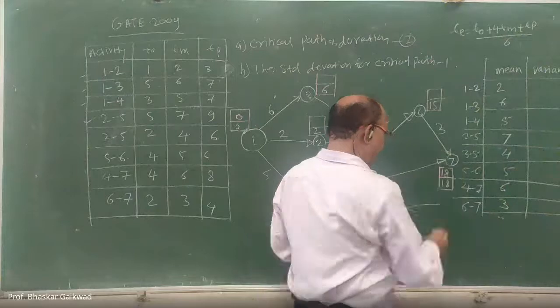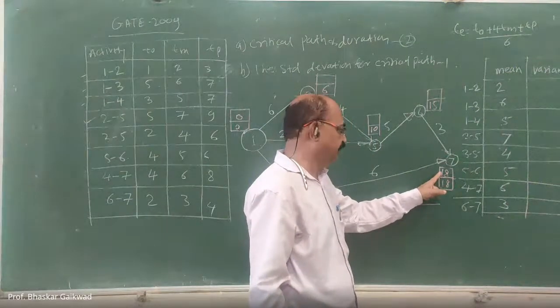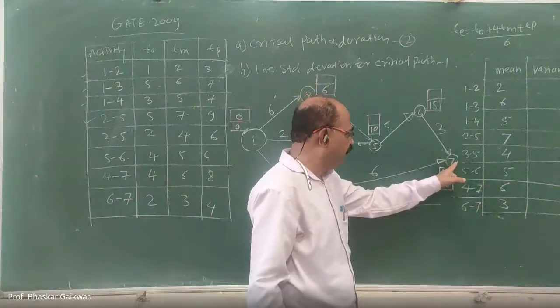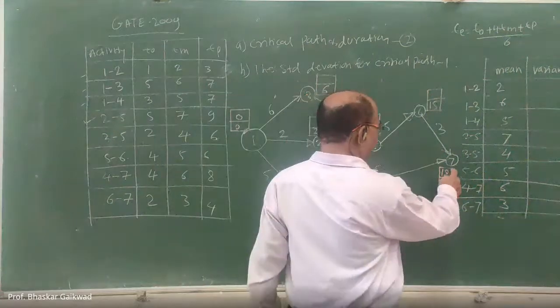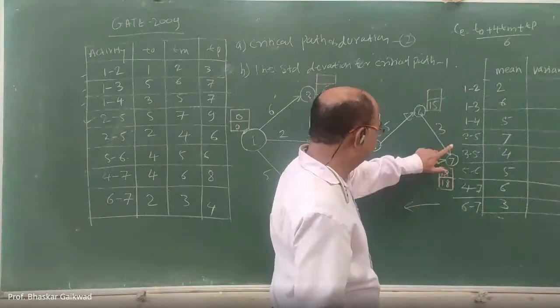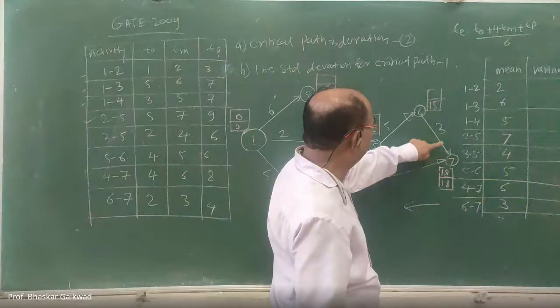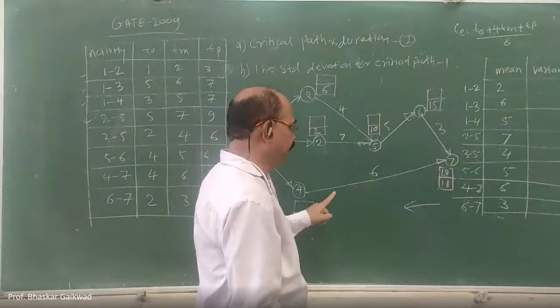Means the earliest start time and latest completion time are the same for the last and first. Correct. So here it is 18. Which is the minimum that you have to decide? Two activities are there. So 18 minus 3, 15. Otherwise 18 minus 6. Which is the minimum?